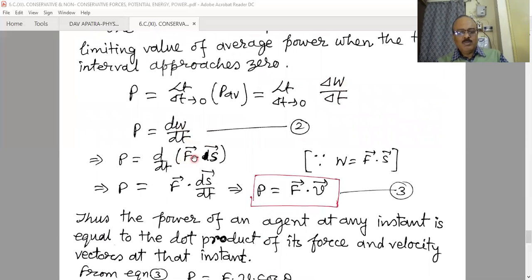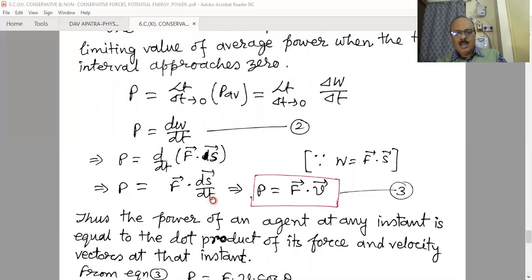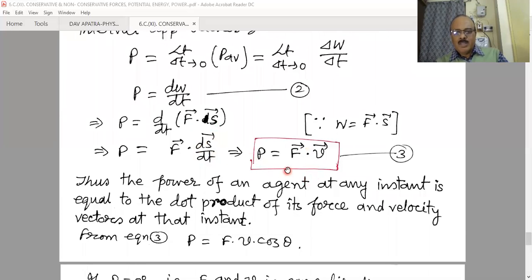And we know from our work relations, W is equal to F dot ds. If we write it this way and differentiate, considering F to be constant, we can write F dot ds vector by dt, and that is nothing but the velocity V. It is another formula for power, that is F dot V. It is also a very well-known formula.